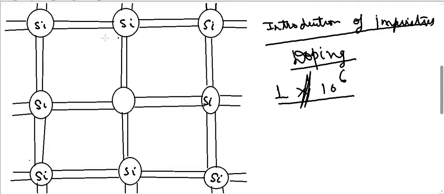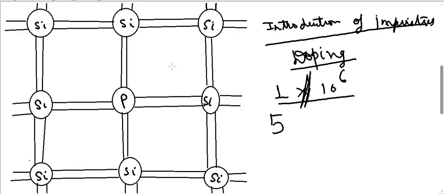So suppose I have 10 to the power 6 silicon atoms, and for every 10 to the power 6 silicon atoms I introduce one phosphorus. How many valence electrons does a phosphorus have? You can go to your chemistry textbook to find out, but I will just give you the answer quickly. It is 5. Phosphorus has 5 valence electrons.